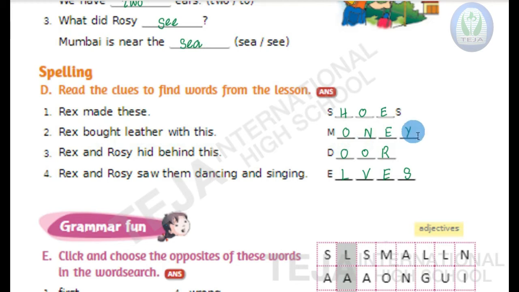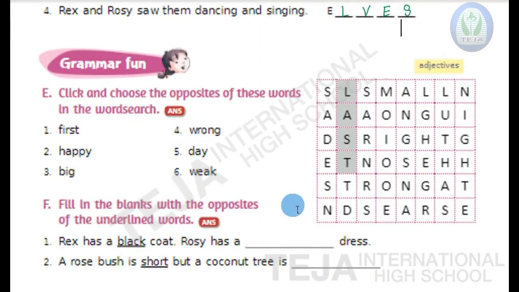M-O-N-E-Y. Money. Third one, Rex and Rosie hid behind this. And the answer is D-O-O-R. Door. And the last fourth one, children, Rex and Rosie saw them dancing and singing. And the answer is elves. E-L-V-E-S. Elves.